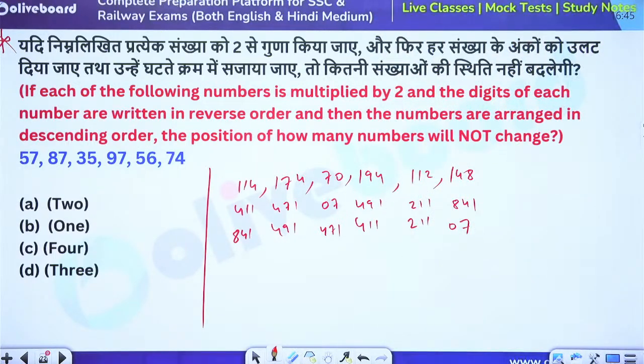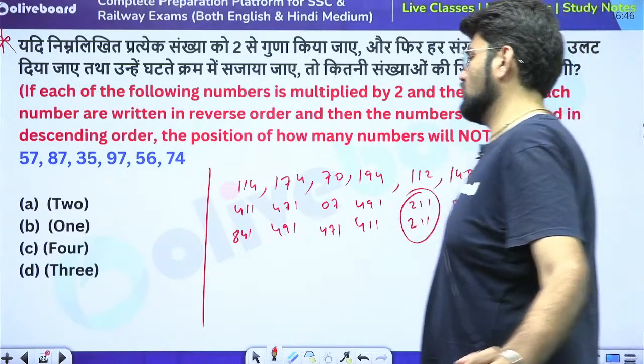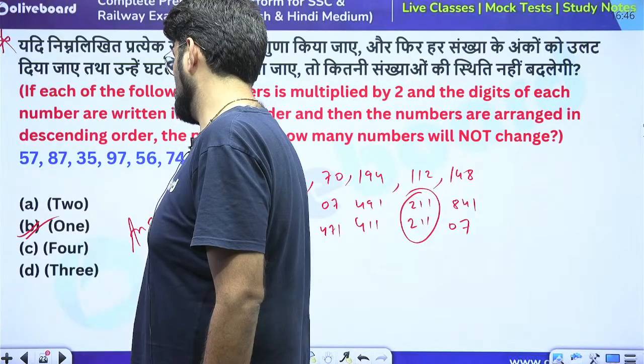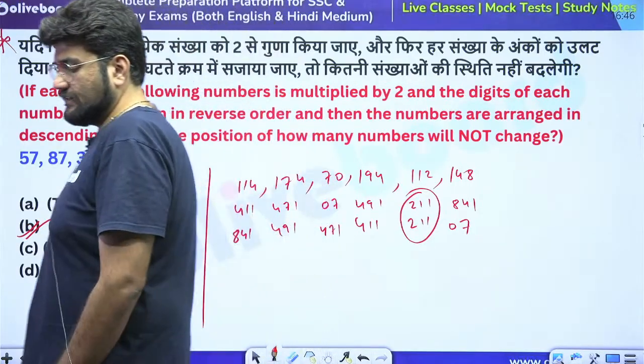Okay. So, position of how many numbers will not change? So, only one. Position of one number will not change. Option B is the right answer. This is what they had asked you to do. The problem is we fail to understand the question only.